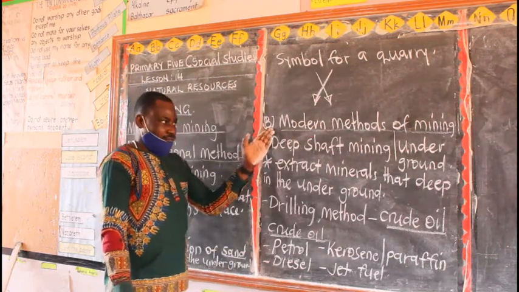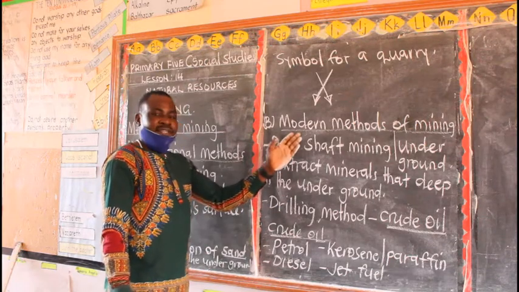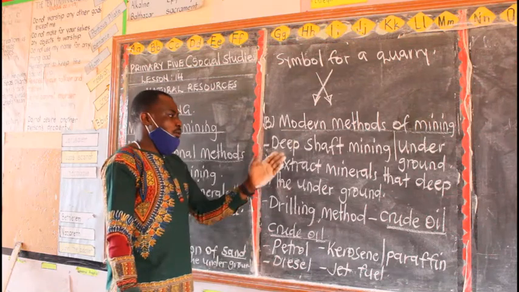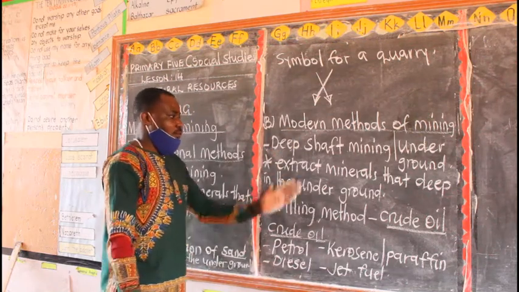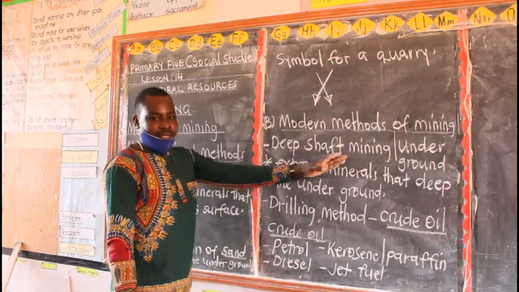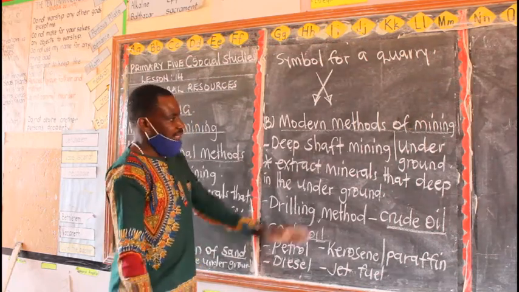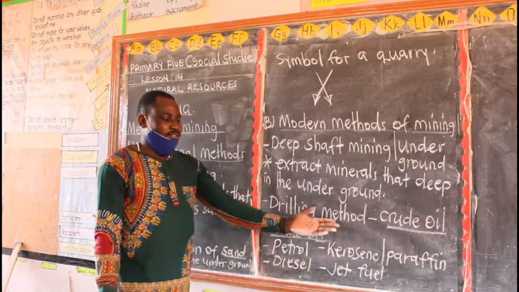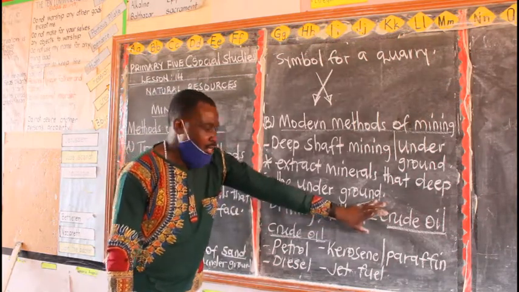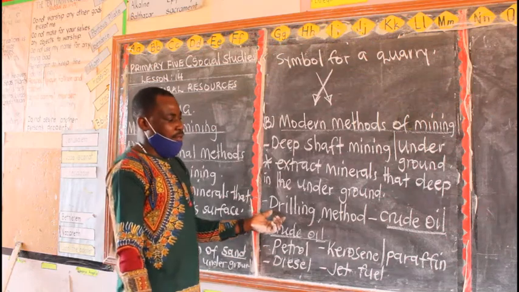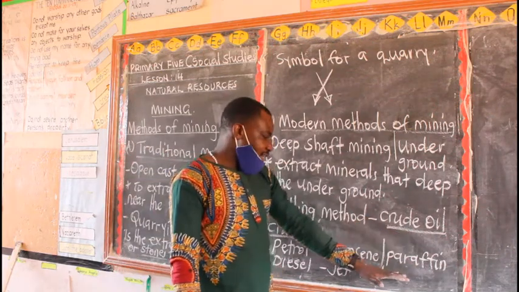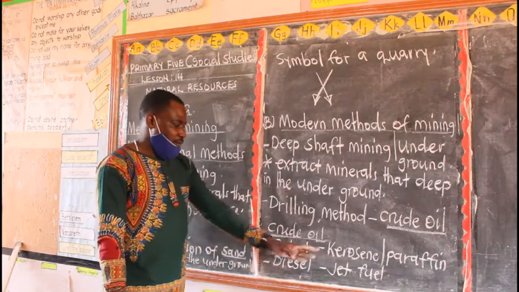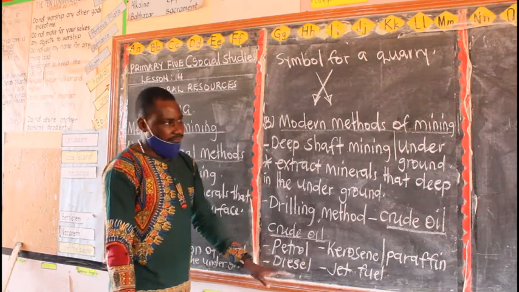Then under modern methods, I've talked about two, but we have other modern methods of mining. We looked at deep shaft mining, where you extract minerals that are deep in the underground. Then with drilling, you extract crude oil. So the drilling method is applied on crude oil. And these are the products of crude oil: we have petrol, diesel, kerosene, and jet fuel.